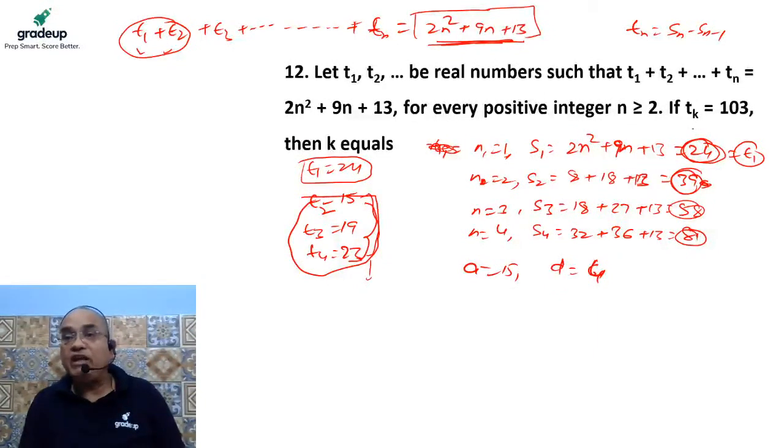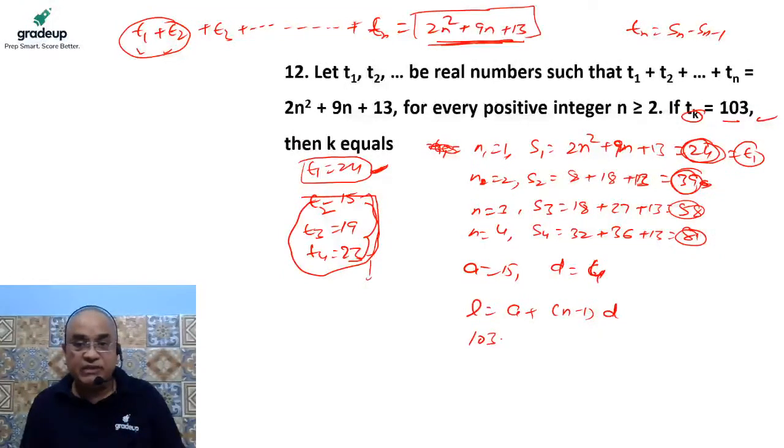And we have to find out the kth term. If I remove the first term because it is not in AP, then the last term, 103, is the (k minus 1)th term. We know that the nth term is a plus (n minus 1) into d. The value of this last term is 103.